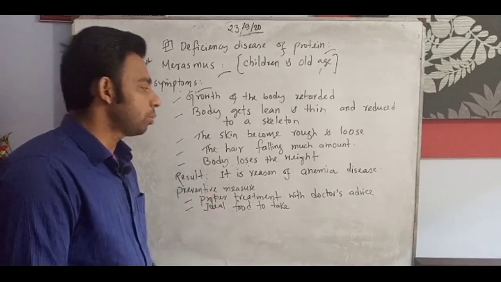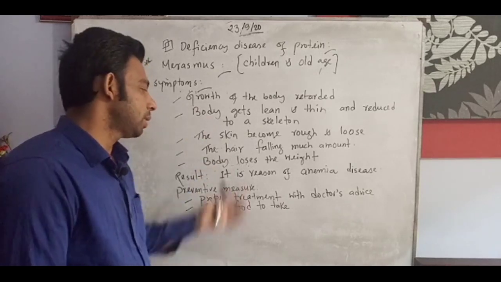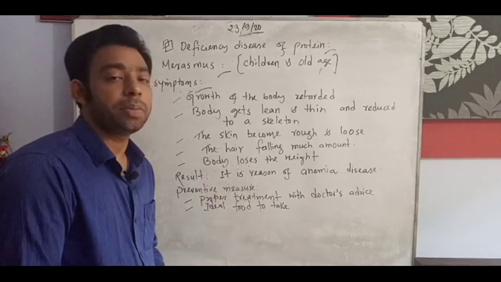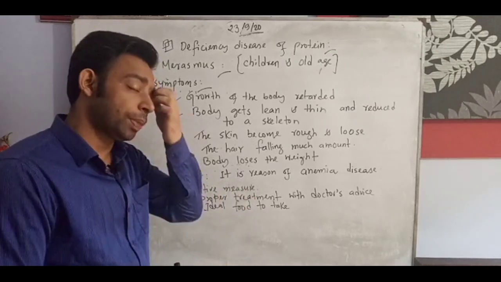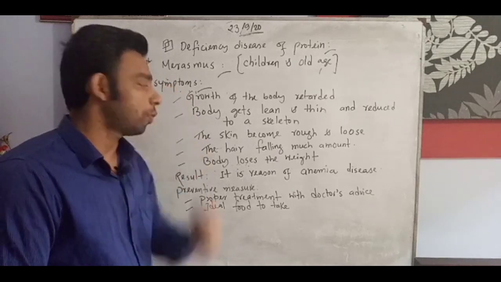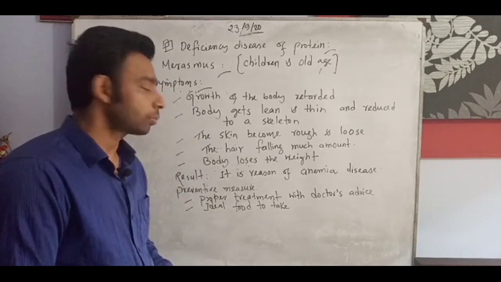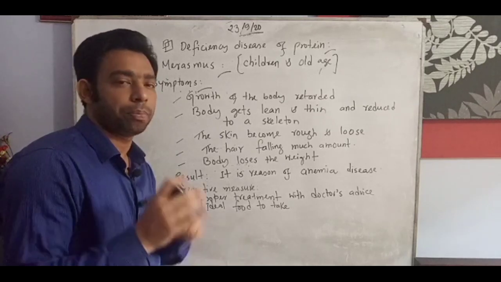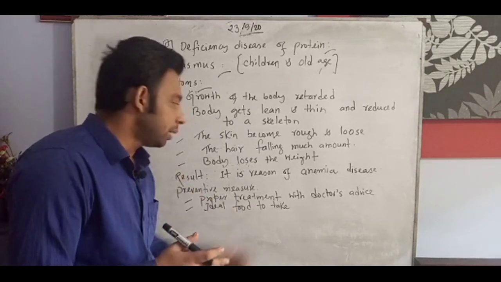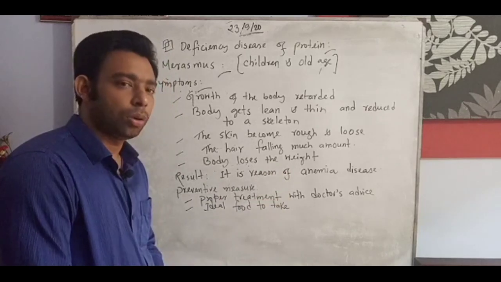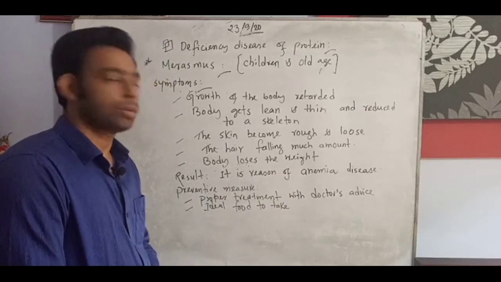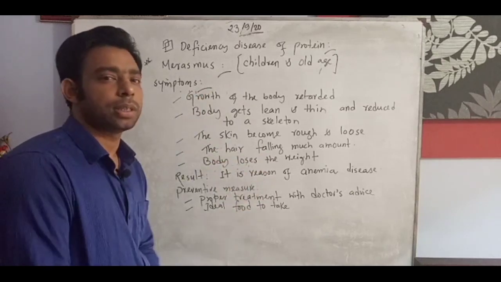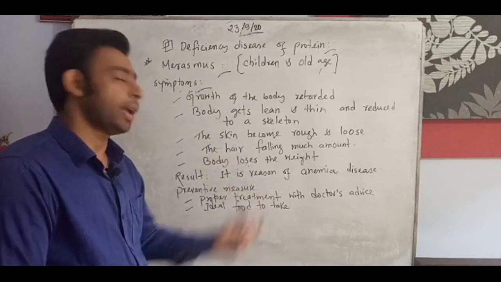What is the result after marasmus disease? This disease can be a reason for anemia. Anemia means a shortfall of blood, that is, the emptiness of blood or blood becoming less in our body. So if anyone is attacked by marasmus, there is a chance of anemia.